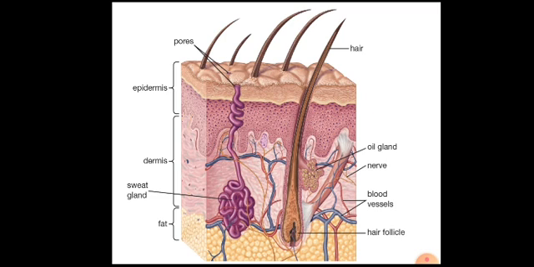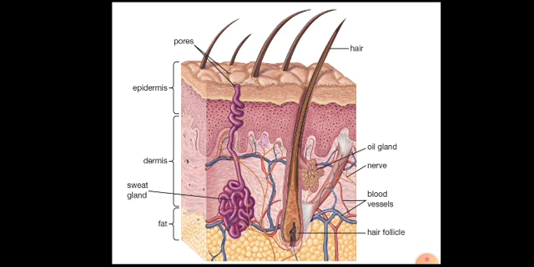This is the picture of skin. On the topmost surface, that is the epidermis, we can see the presence of pores. These pores arise from either a sweat gland or a sebaceous gland.